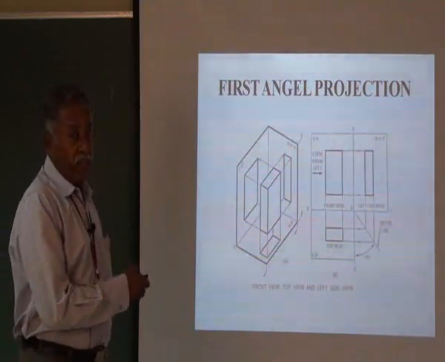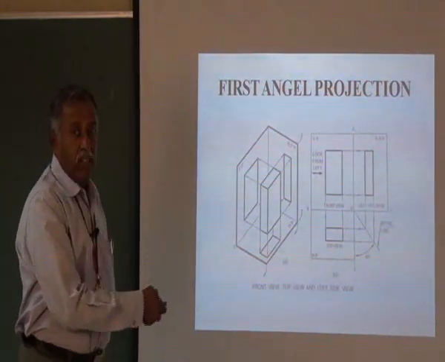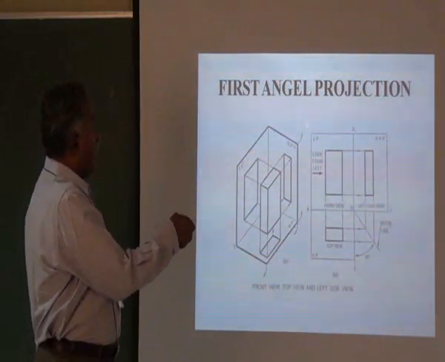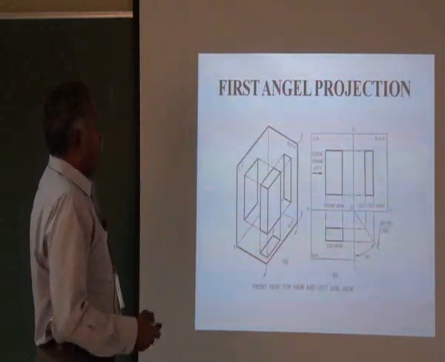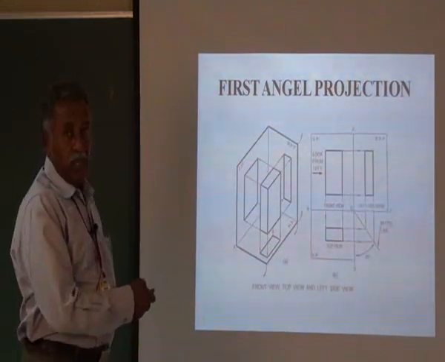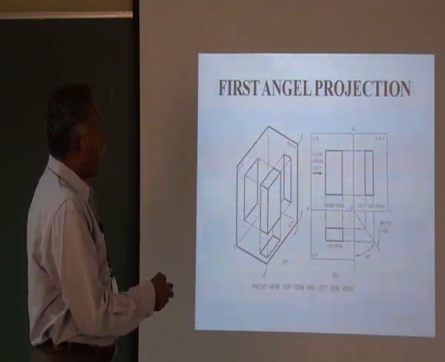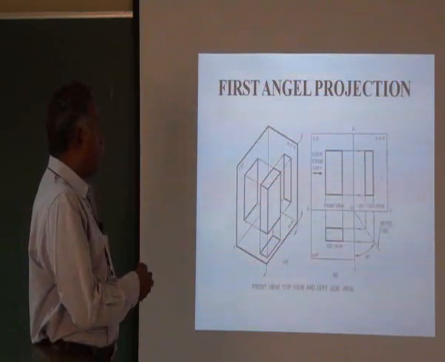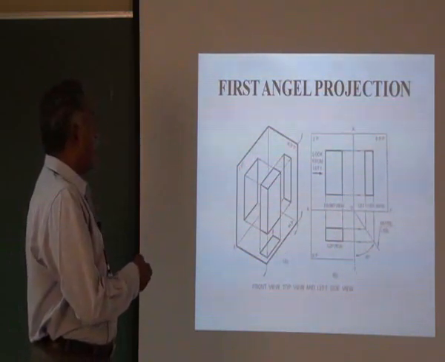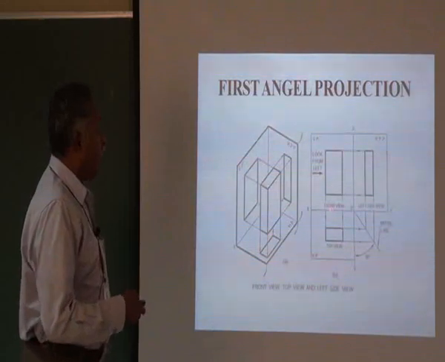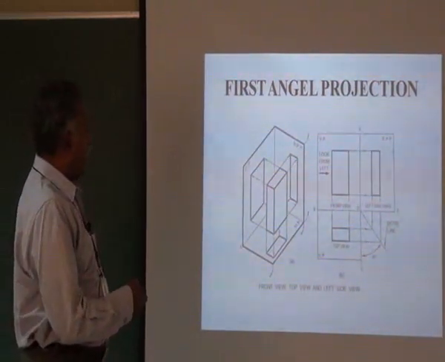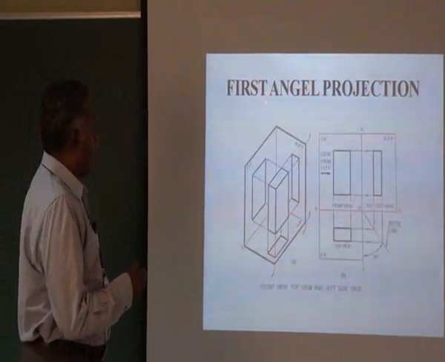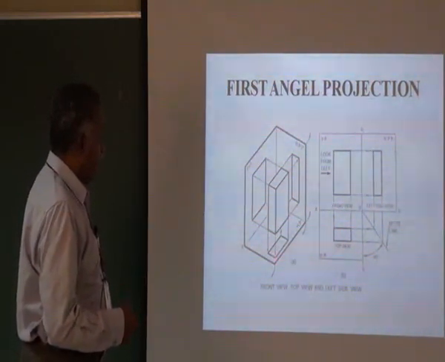To keep the left hand side view also in line with the vertical plane, you rotate by 90 degrees like this and keep it here. So your left hand side view comes on the right side of your front view. This is because in first angle projection you have to keep the object in between the reference plane and the observer. So in the front view, this is the object, reference plane, observer. In the top view, observer, object, reference plane.